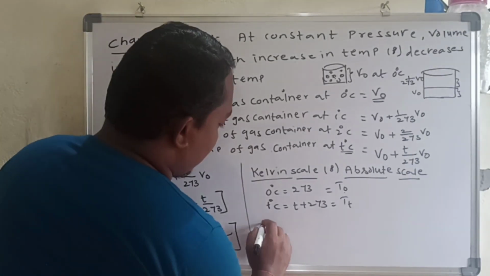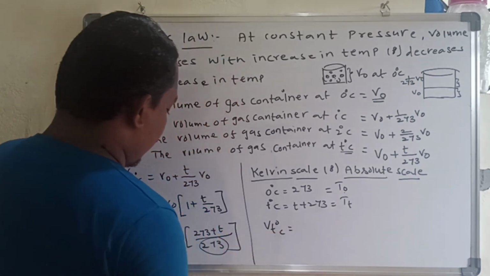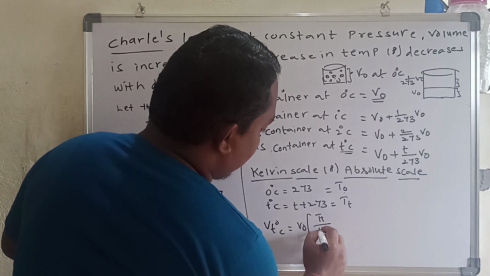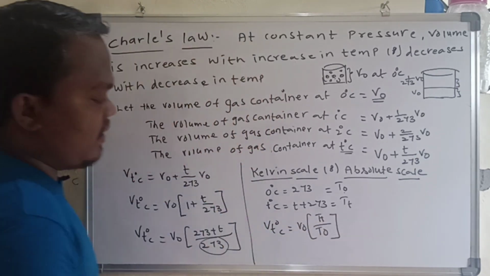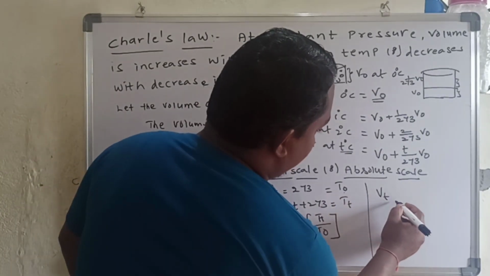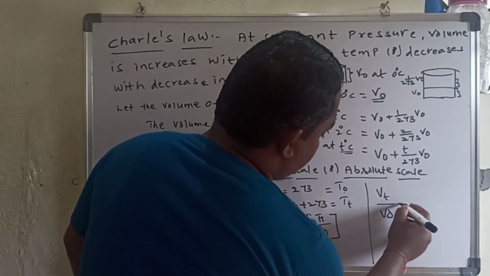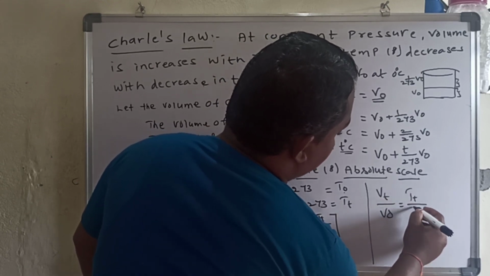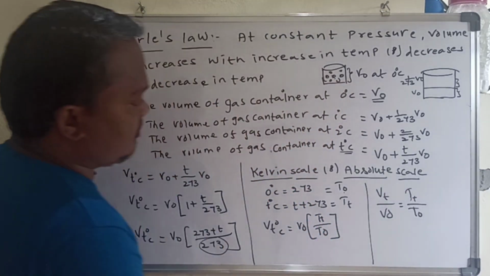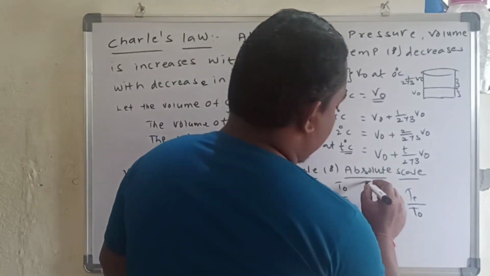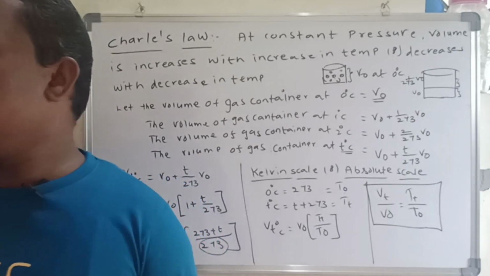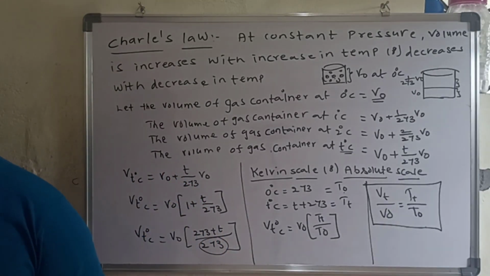So I am going to write volume at T degrees Celsius is equal to V naught into capital T T by capital T naught. So then I write Vt by V naught is equal to capital Tt by capital T naught. So this is the final equation. From this equation I am going to write another one. So let me wipe the board, then we go with that.